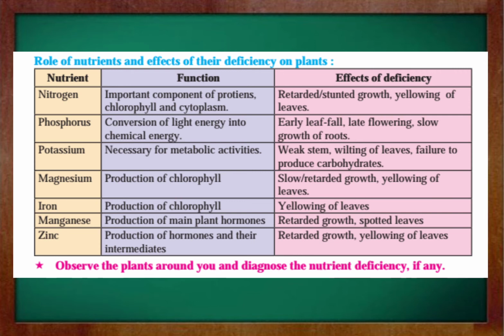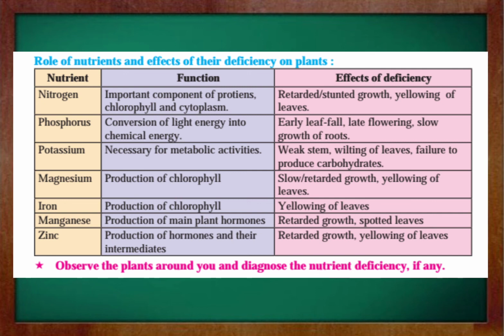Next nutrient is potassium. Its function is necessary for metabolic activities. Effects of deficiency: weak stem, wilting of leaves, failure to produce carbohydrates. Next nutrient is magnesium. Its function is production of chlorophyll, and the effects of deficiency are slow and retarded growth and yellowing of leaves. Next nutrient is iron. Its function is production of chlorophyll. Its effect of deficiency is yellowing of leaves.